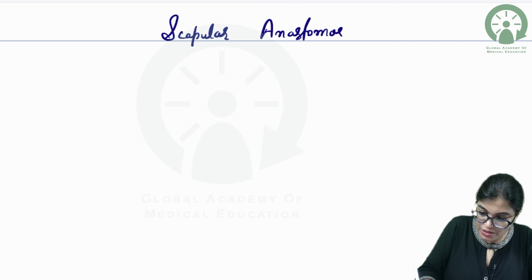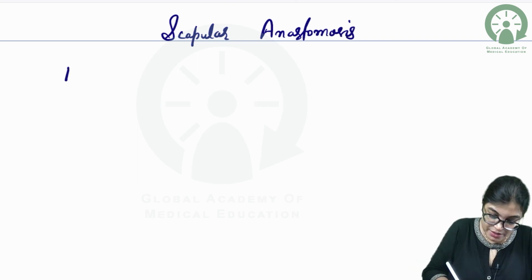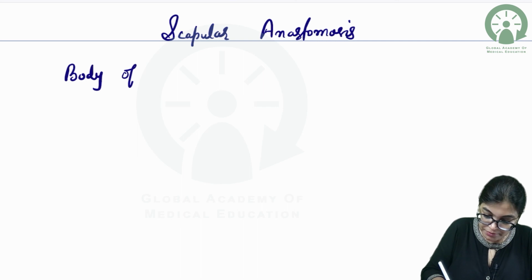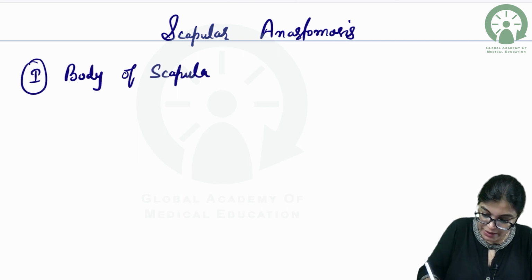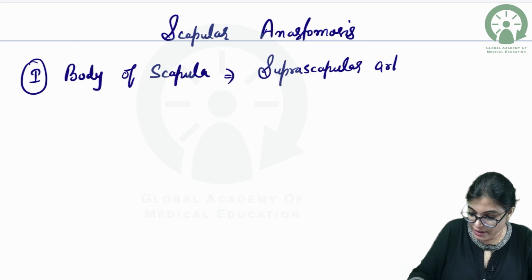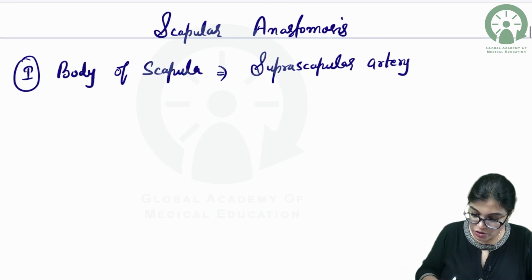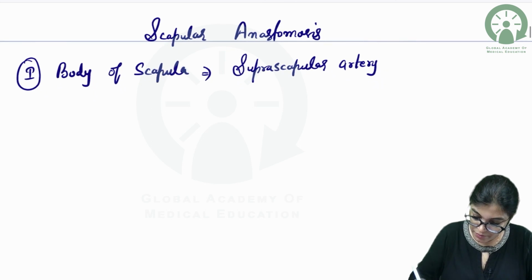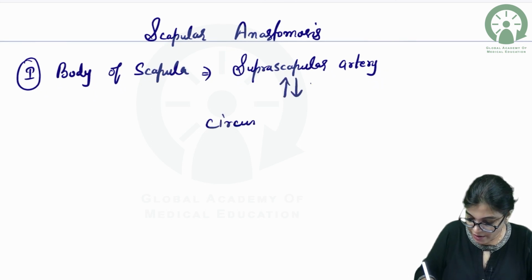Scapular anastomosis takes place at two regions. One location is the body of the scapula. At the body of the scapula, the anastomosis is between the suprascapular artery and the circumflex scapular artery.